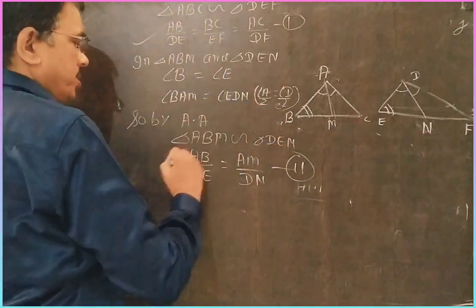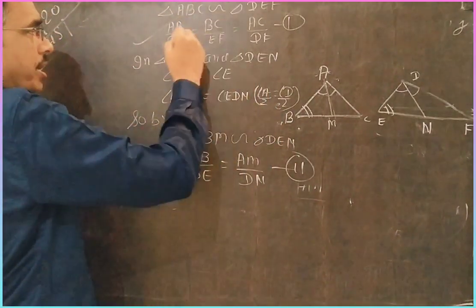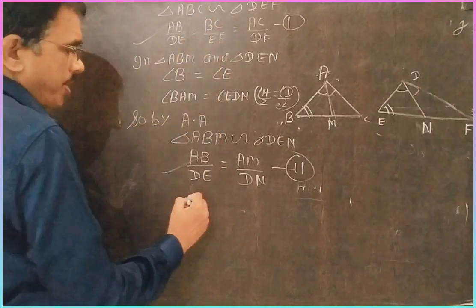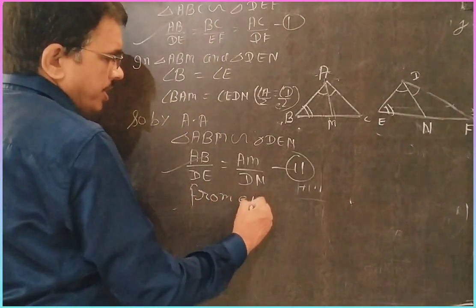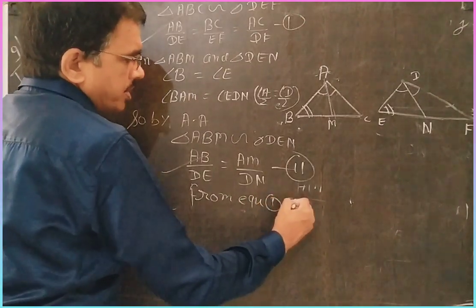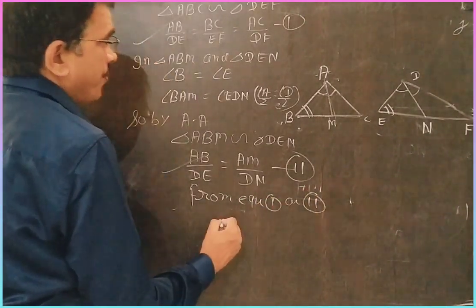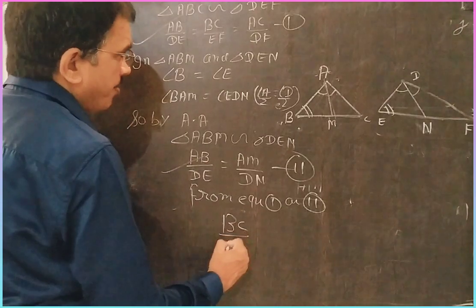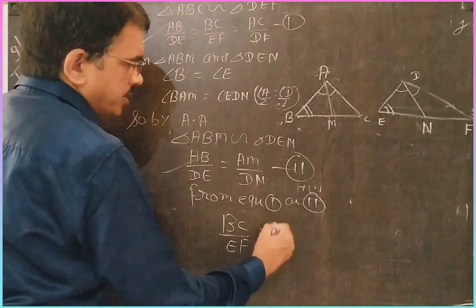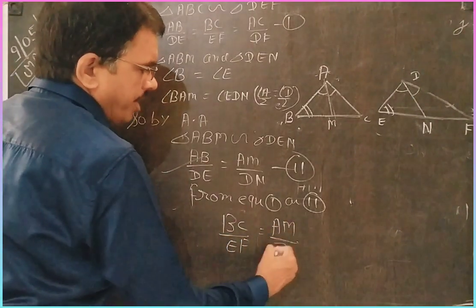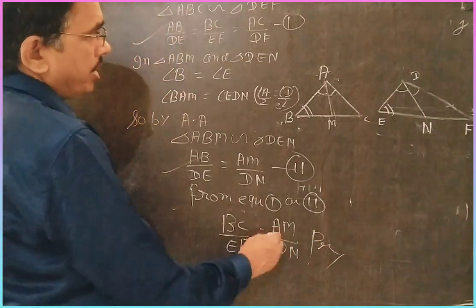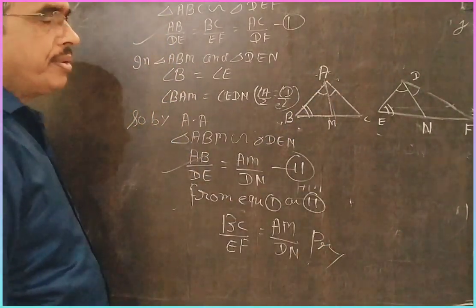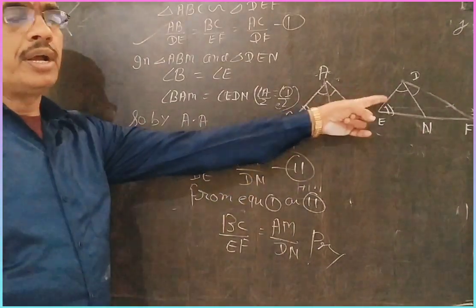From equation first and second, LHS is equal, so RHS must be equal. So we get BC by EF is equal to AM by DN. Proved. Sides are proportional to their corresponding angle bisectors.